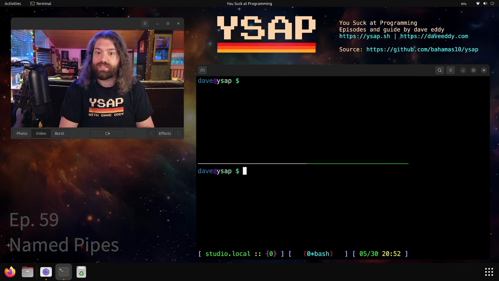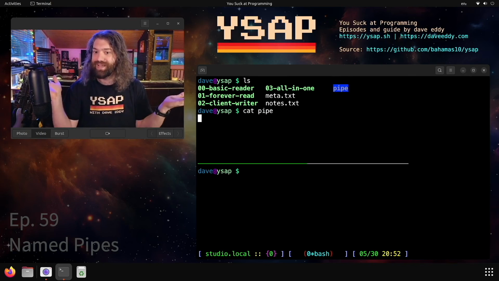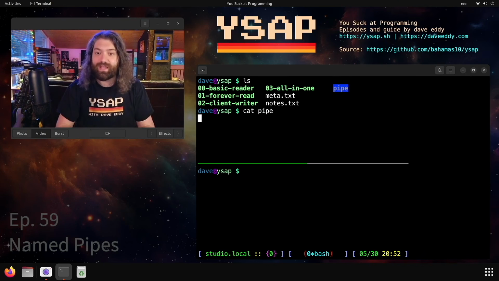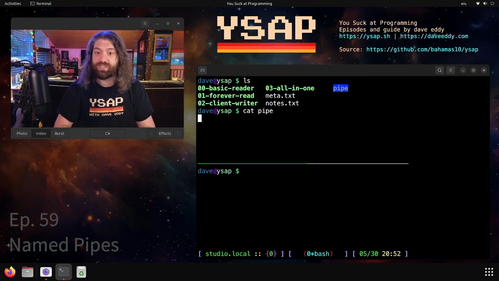So let me split this. Yeah, I think this way will look good. So the first thing we can do, we have our pipe here. We can cat the pipe. And what's happening? Nothing. The cat is hanging. From the perspective of the operating system, we have asked to read this file, and the operating system is just hanging because there's no data in the file yet, which is nice. Our program will block until data is available.